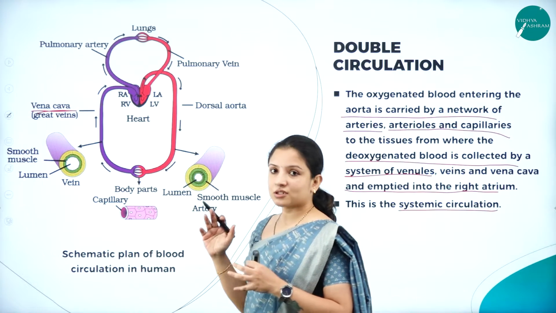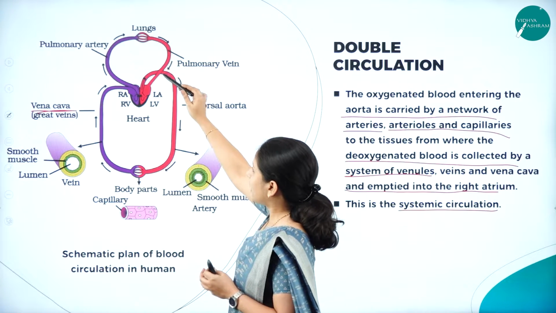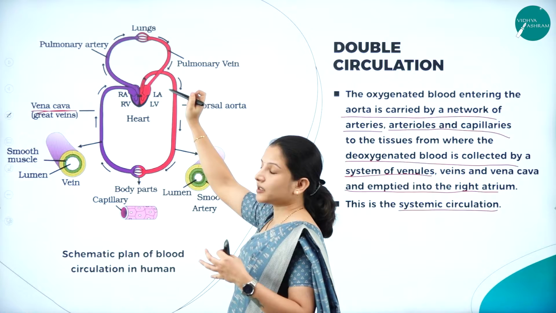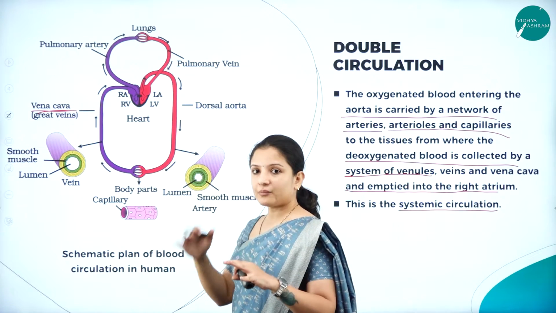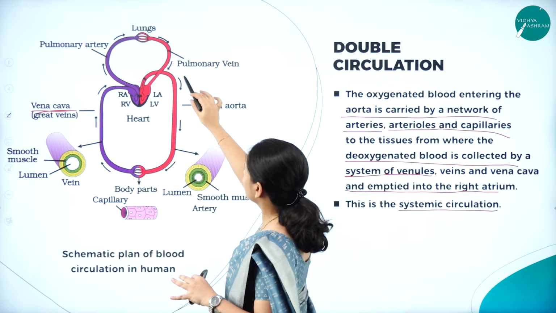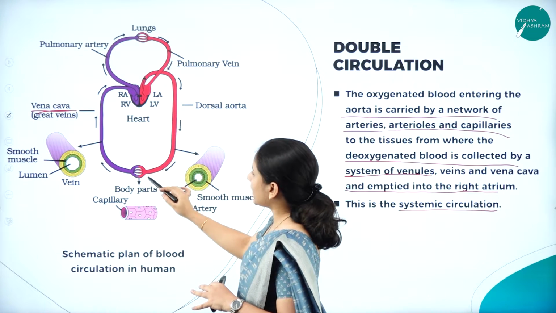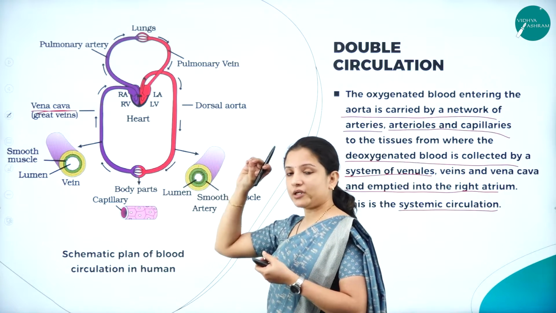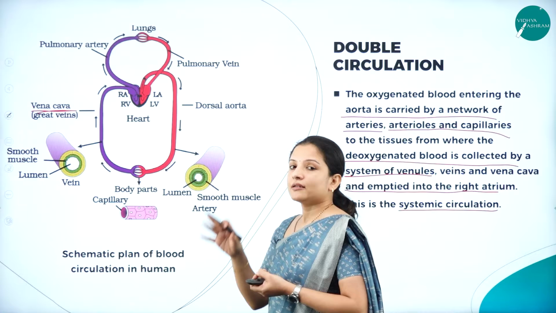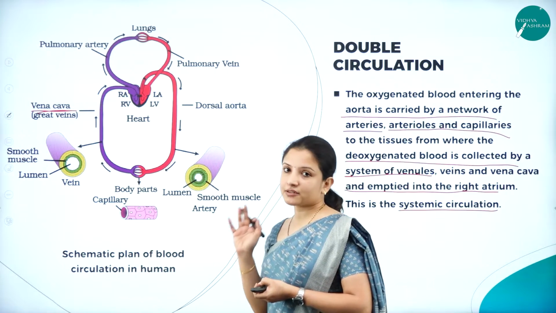Now talking about the systemic circulation, carrying the oxygenated blood from the lungs. From the lungs it will enter into the left atrium and the left ventricle. From the left ventricle it will enter into the aorta, and then from the aorta again it will enter into the different body parts where it will deposit the oxygen. That is nothing but carrying of the oxygenated blood, which is the systemic circulation.